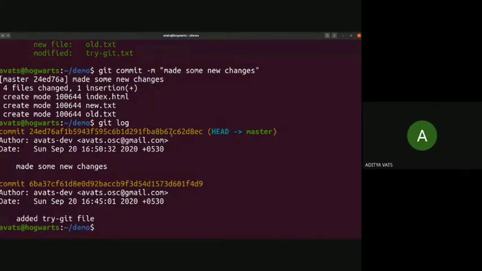That ID is quite long, so you don't need to know everything about this. These IDs are quite important. They store everything about a commit. You can see that with every commit there is a new message here, the message I have been putting, like with the commit "made some new changes", along with the previously added trygit file. So if you have a good commit message, you can also see afterwards what that commit is all about.